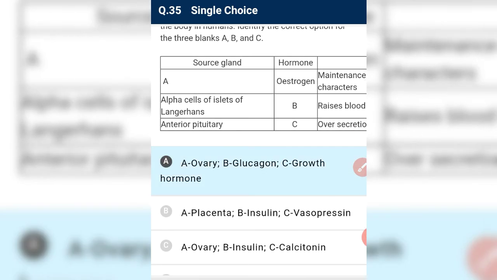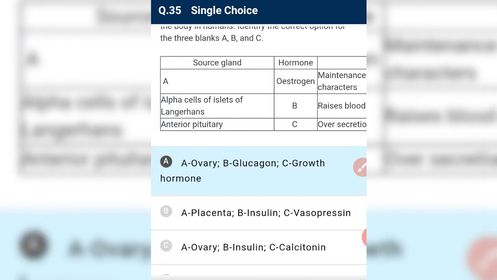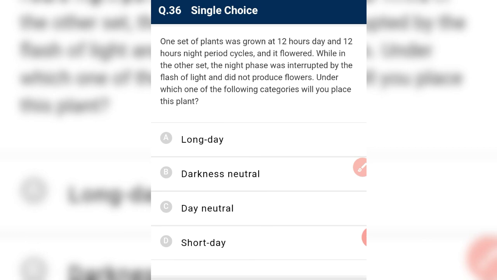Alpha cells secrete glucagon. Anterior pituitary oversecretion causes gigantism, that is growth hormone. One set of plants was grown at a 12-hour day and 12-hour night cycle, and it flowered, while in the other set the night phase was interrupted by a flash of light and did not produce flowers. Under which of the following categories will you place it?